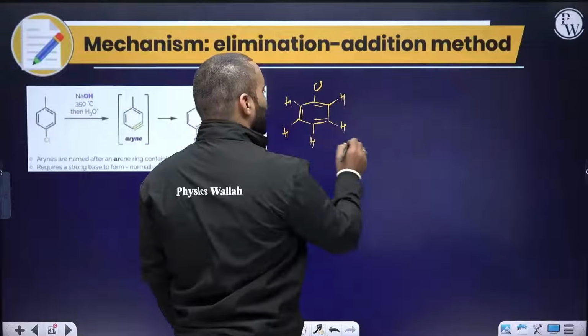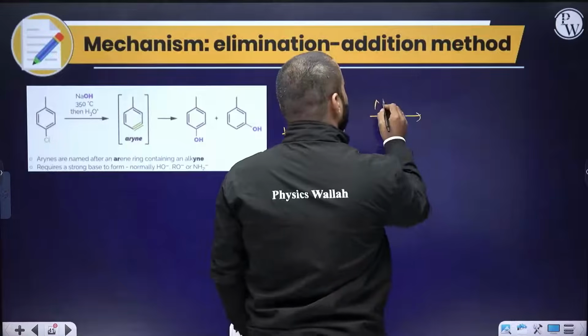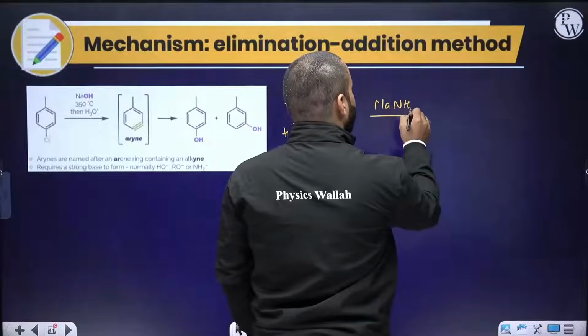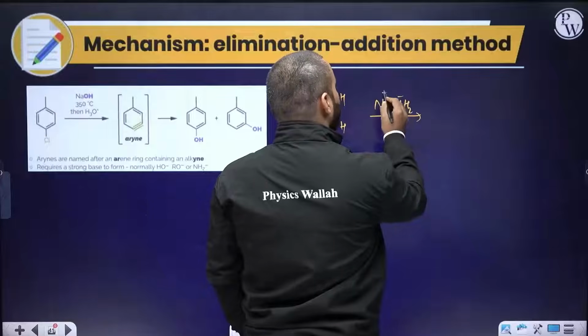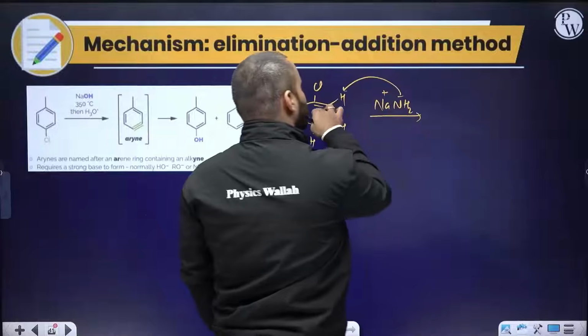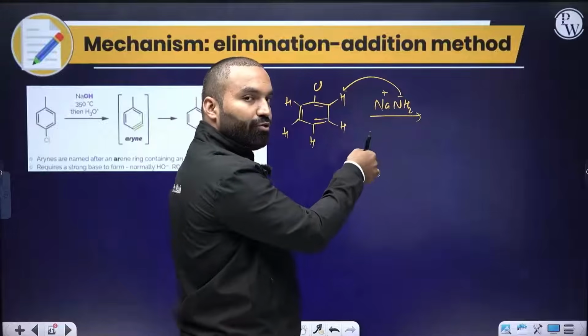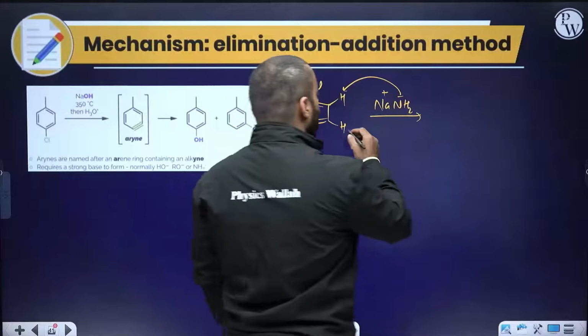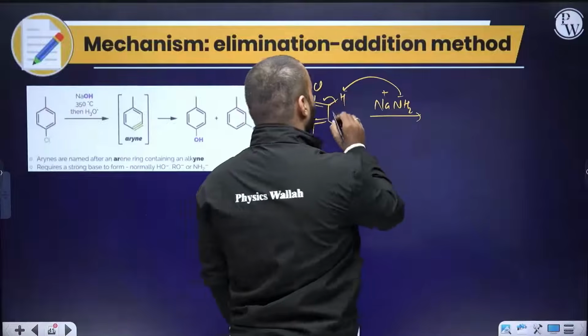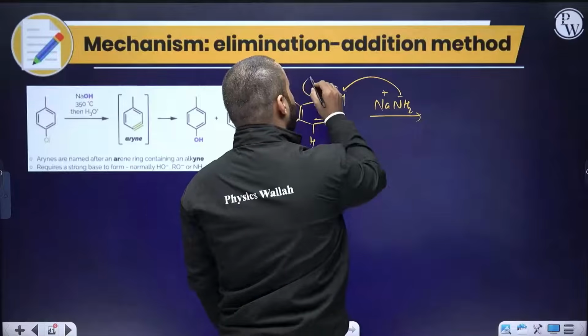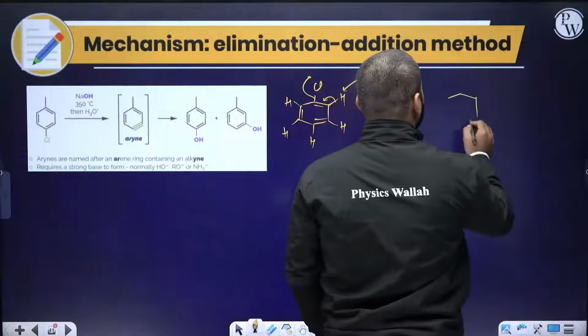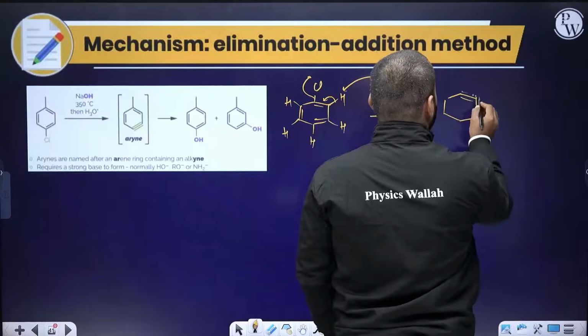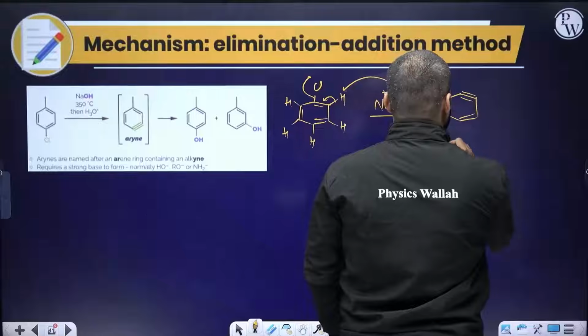Now when I react it with a strong base, what will the strong base do? The base will prefer the hydrogen present on the carbon next to the halogen-containing carbon. So when it leaves here, it forms benzyne. You might have heard of this kind of intermediate known as benzyne.